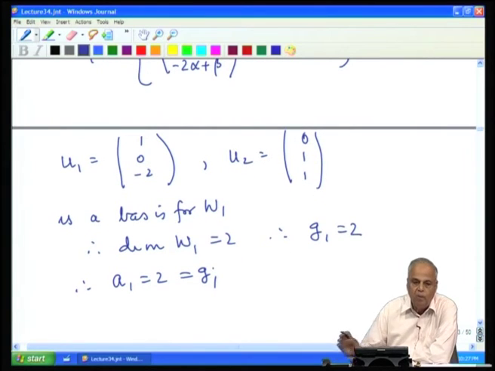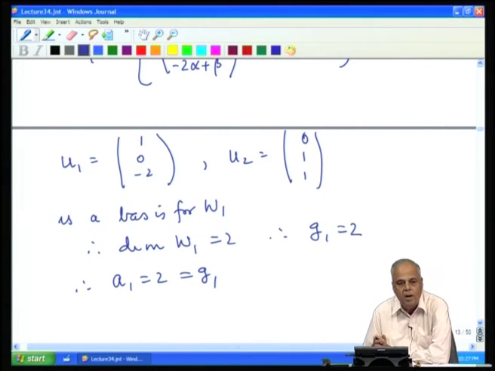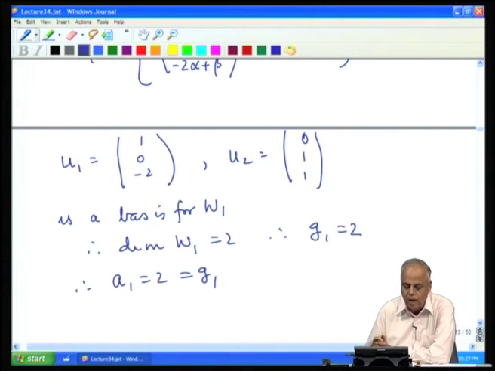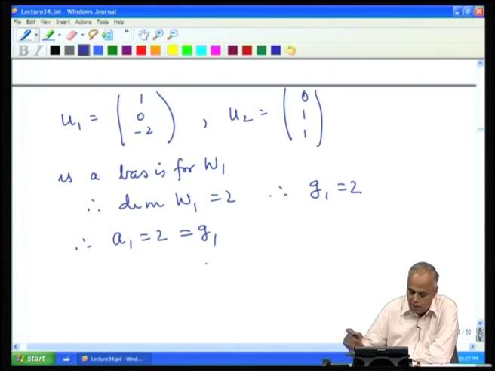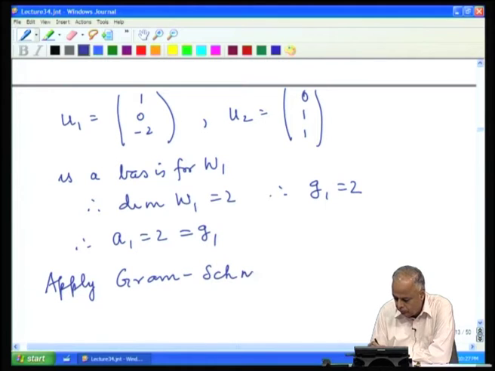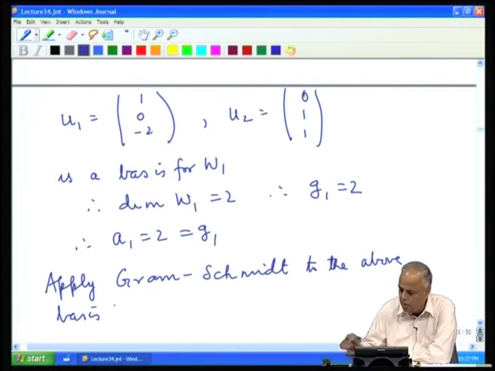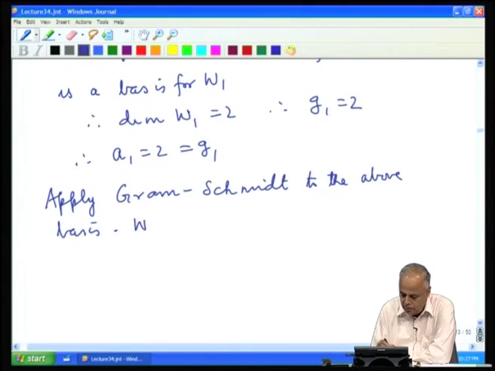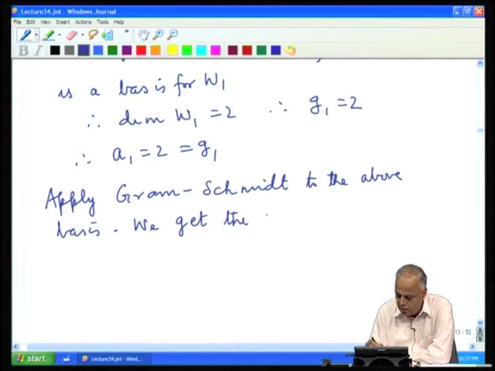The basis we have found for W 1 is not orthonormal. So, we apply Gram-Schmidt to the above basis, then we get an orthonormal basis. We will leave it as an exercise to find this orthonormal basis using Gram-Schmidt. We get the orthonormal basis.